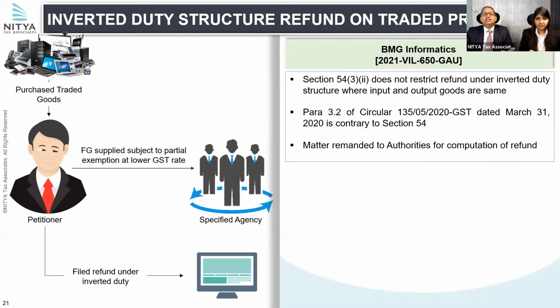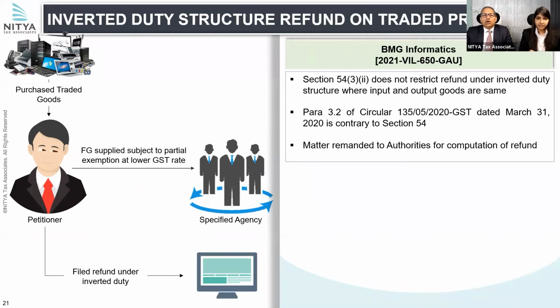The authorities rejected the refund claim, relying on Circular 135. Para 3.2 of that circular said that the phrase inputs used in section 54(3) should have been utilized for manufacture and then supplied, and only then is the refund available. It is not available for cases involving pure trading.